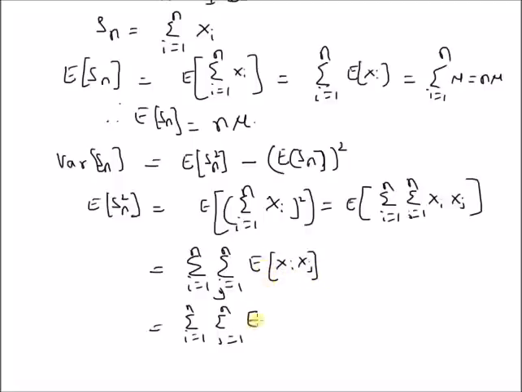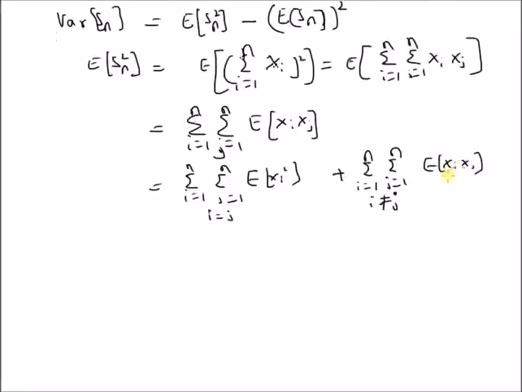That is, we have expectation of xi square for i equal to j, and we also have summation from i equal to 1 to n, j equal to 1 to n, i is not equal to j, of expectation of xi into xj. And since xi and xj are independent of each other, this should be equal to the product of their expectations.